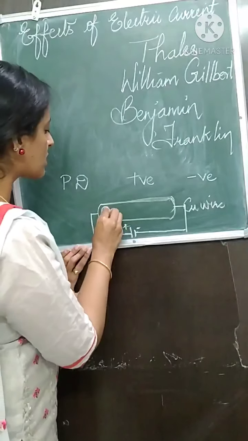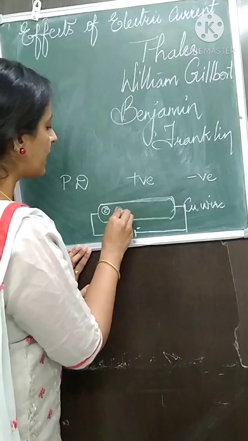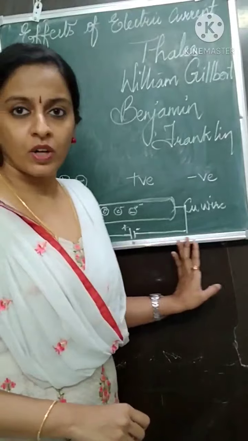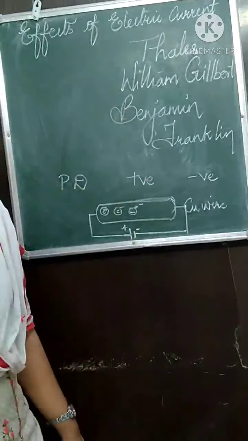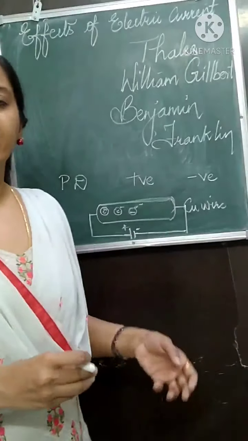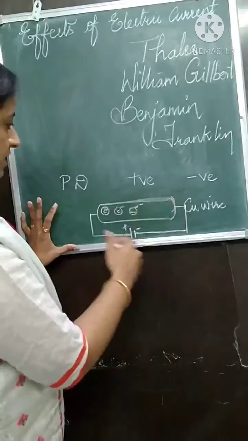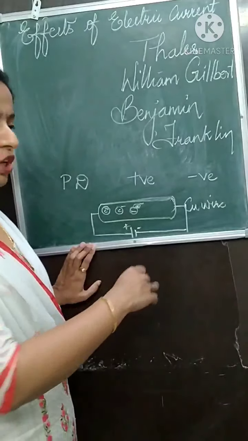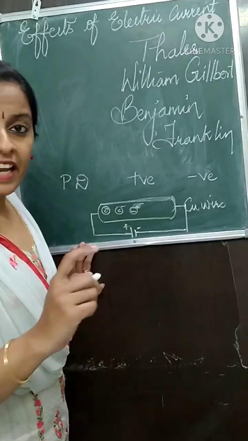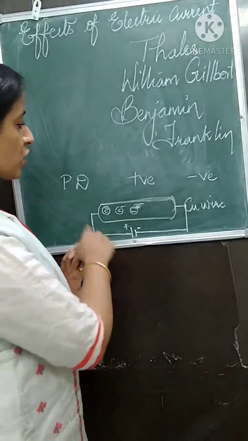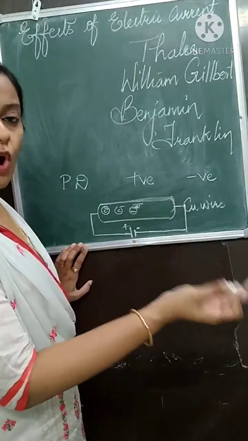And because of the potential difference, now what will happen? The electrons will move from the negative terminal to the positive terminal. Okay? The electrons will move from the negative terminal to the positive terminal. So, in the discussion, we will take the direction of electric current in the opposite direction of flow of electrons. Electrons flow from negative to positive, but the direction of electric current is taken as opposite of that.